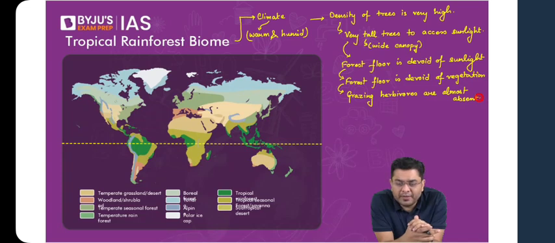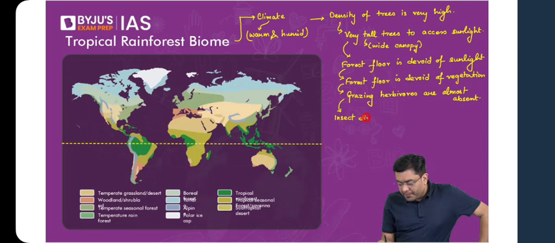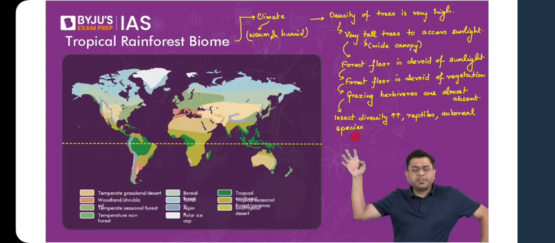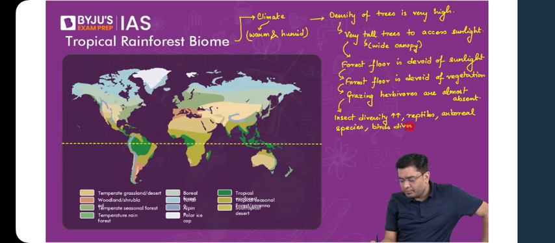What about the bird population? Bird population, will it be high or will it be low? The diversity? Very good, very high. So that is all that you need to extract from a particular biome. So here you will find that insect diversity is very high. Reptiles, then you have arboreal species. Arboreal, which basically jump from branch to branch, which exist not on the forest floor, which don't come on the forest floor. For example, capuchin monkeys and so on, all of them, right? Bird diversity is also very high.